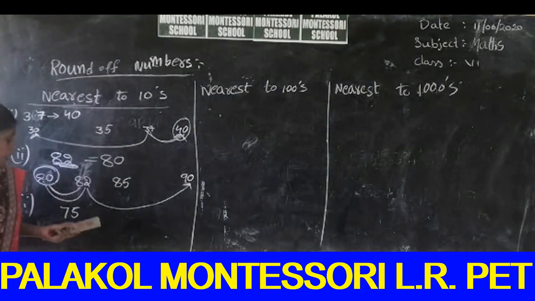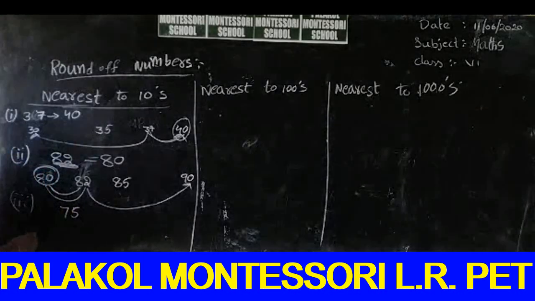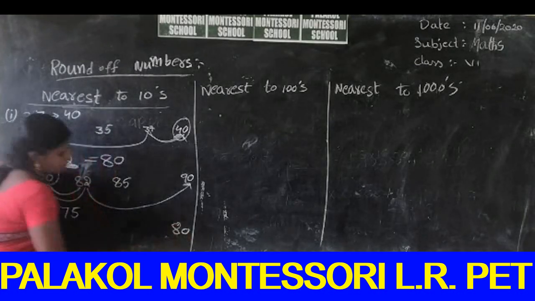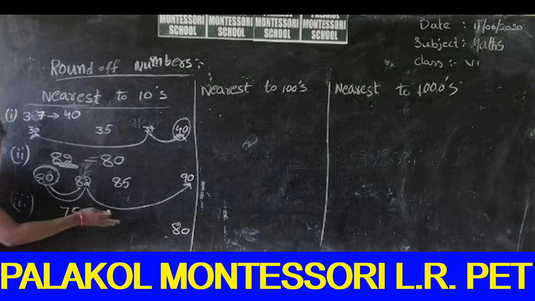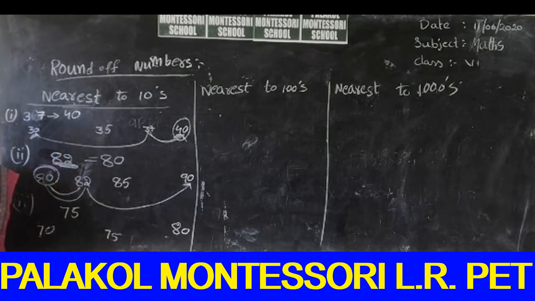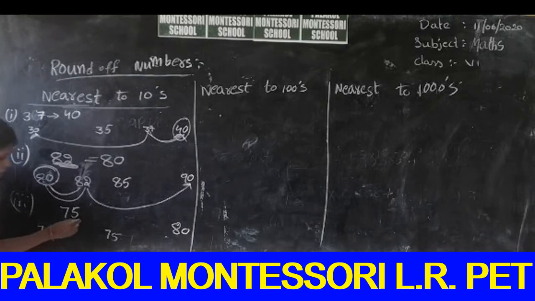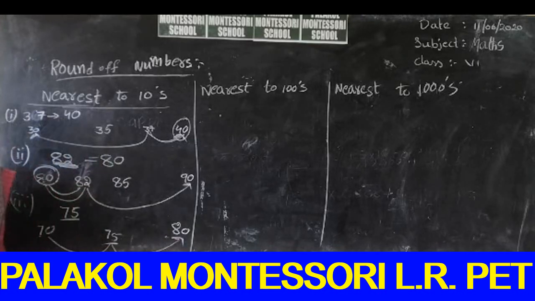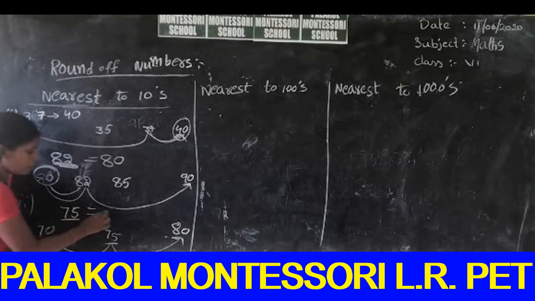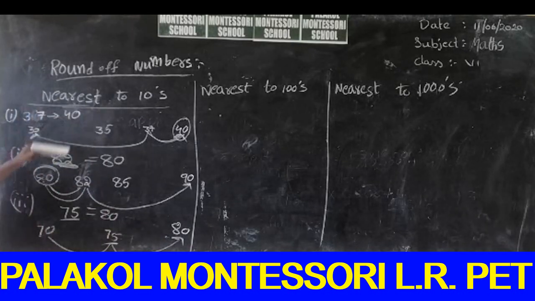Again, the number 75 is in between 70 and 80. What is the middle value of these two numbers? 75 is the middle value of these two numbers. So the question is also the same, 75. What is the nearest value of 75? The distance from 75 to 70 and 75 to 80 is equal, but by convention we write the round of the number 75 as 80. This is rounding the numbers to the nearest tens.